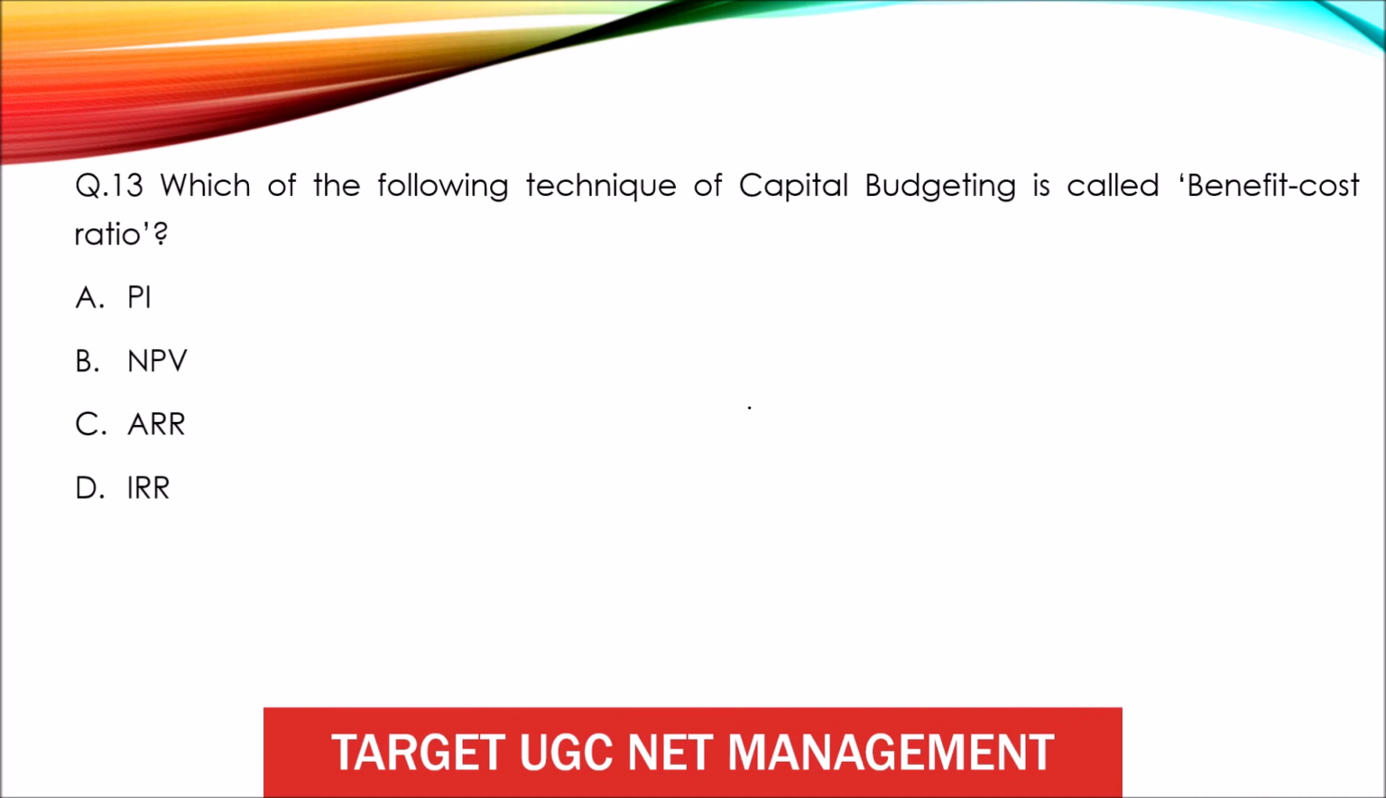Which of the following techniques of capital budgeting is called benefit cost ratio? So as we studied in the previous definitions, profitability index is the ratio of cash inflow divided by cash outflow. So it is related to benefit cost ratio. So option A, profitability index.